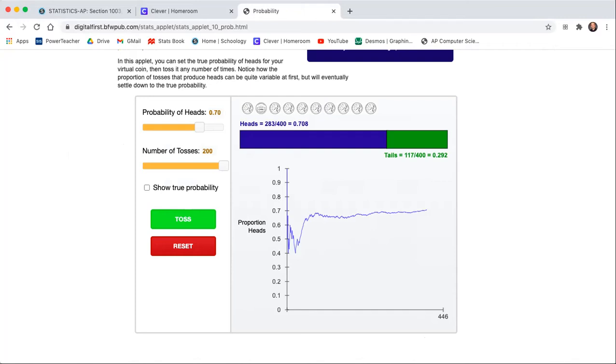Let me give you one example that I can think of right off the bat. It's like a family. Family wants a boy. So the parents get together, they make a baby, go to the doctor and ask what gender is our kid? And it is a girl. All right, we'll try again.